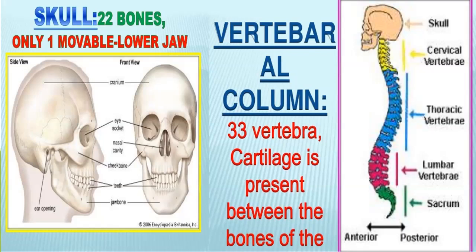And between the various vertebrae of the backbone, there is a disc of cartilage or a soft bone. These discs allow the vertebrae to move slightly. The main functions of the backbone are: it provides main support to the body, supports the head, attaches shoulder bones, ribs, and hip bones, and also protects our spinal cord.